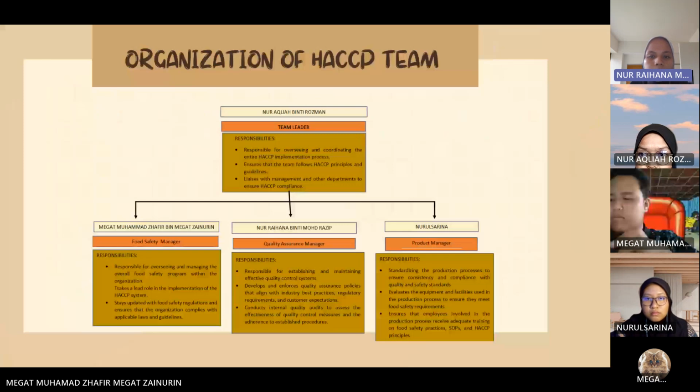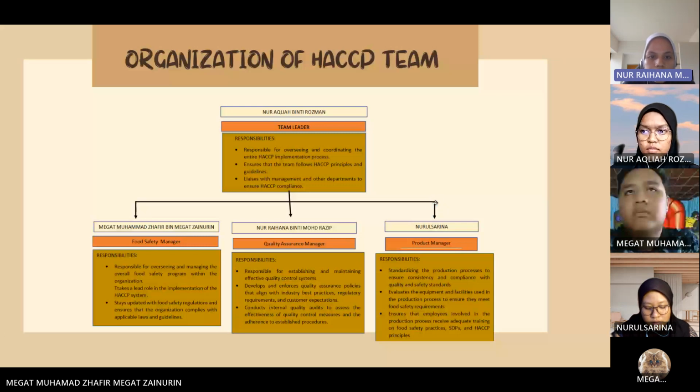Organization of HACCP team. The team leader is AQLIAH binti ROZMAN. MEGAT Muhammad Zafir bin MEGAT ZAINURIN is Food Safety Management. Me, Raihana binti Muhammad Razip, as Quality Assurance, and lastly, NURULSARINA as Product Management.